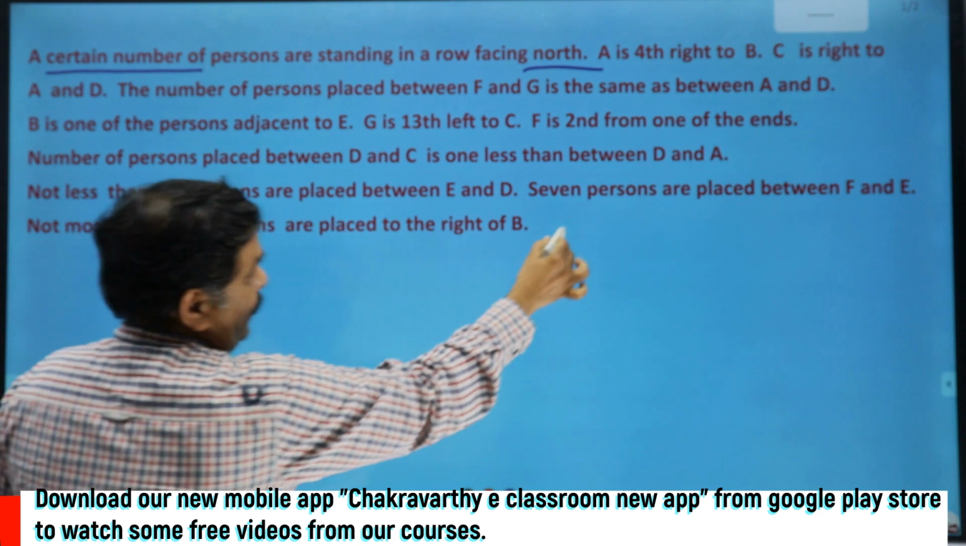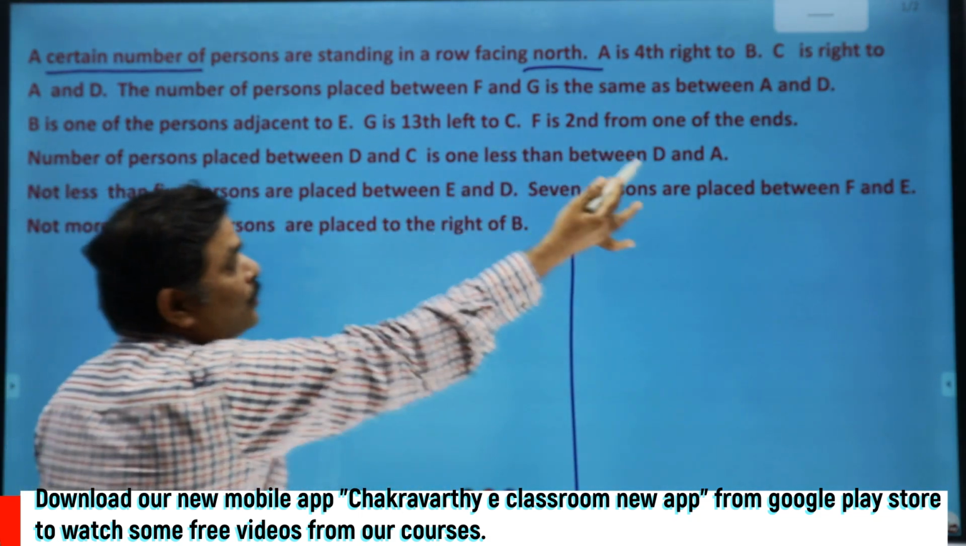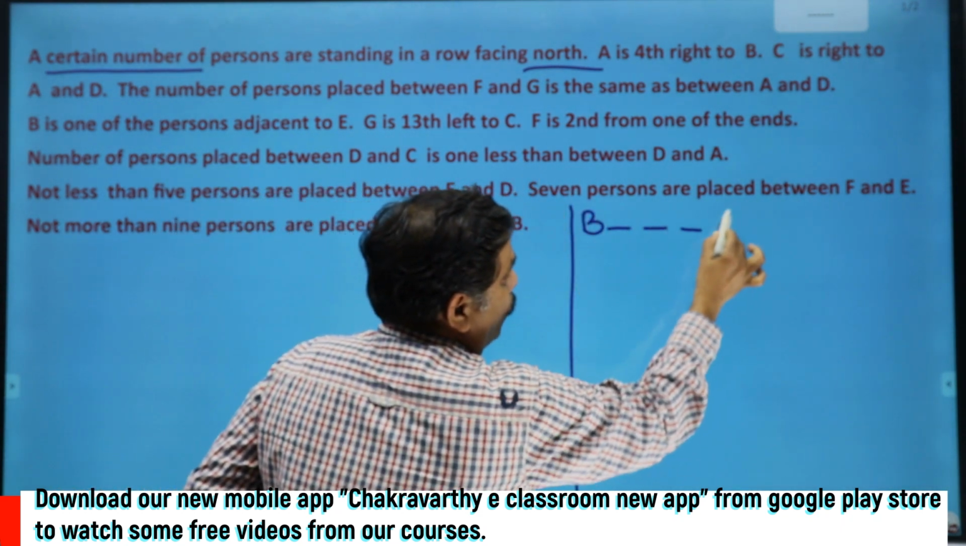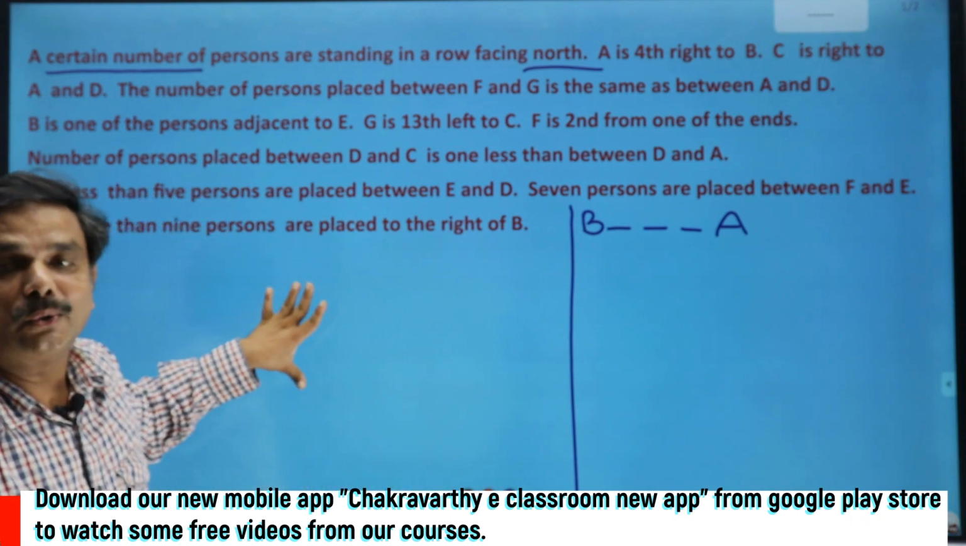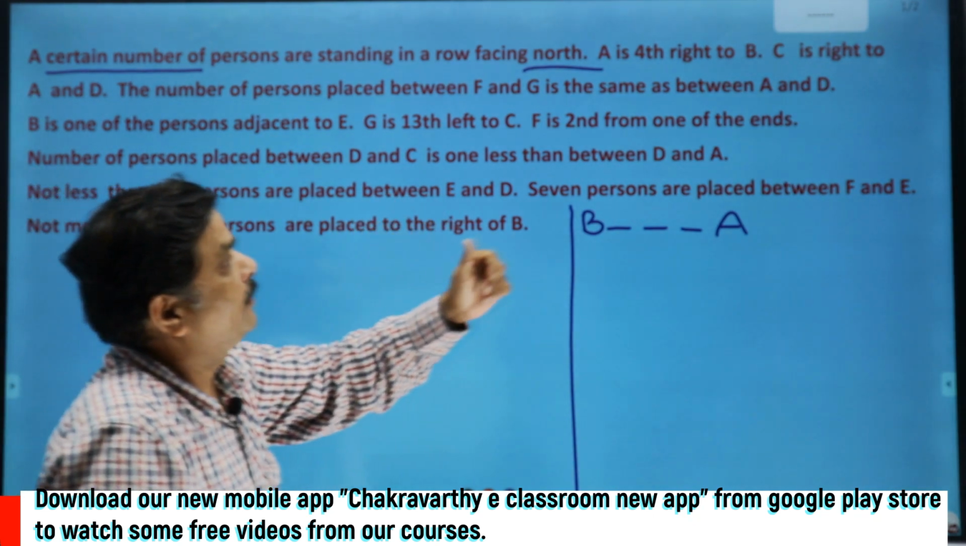As of now, what I'm doing, I'm just keeping this information on the rough work. So A is fourth to the right of B. Suppose if it is B, 1, 2, 3, 4, it must be A. As and when it is required, I'm going to bring that one onto the fair chart. Fair chart I'm going to do here. Okay, what's next information here?